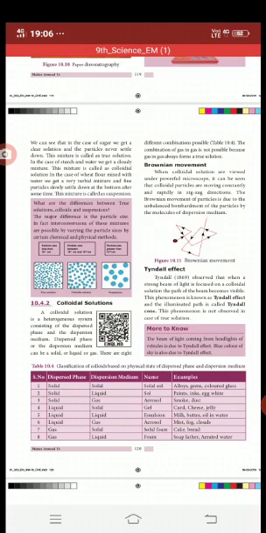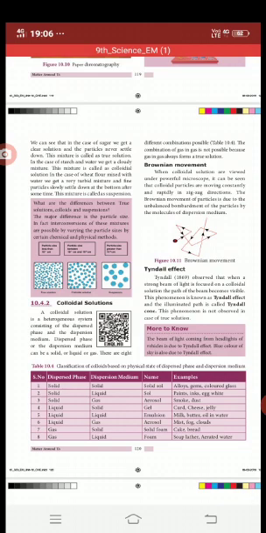This zigzag motion we can see only through a powerful microscope, not with the naked eye. When a colloidal solution is viewed under a powerful microscope, the colloidal particles, that is the dispersed phase present in the dispersion medium, get scattered throughout the dispersion medium.